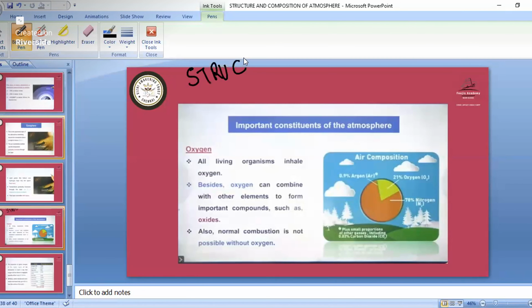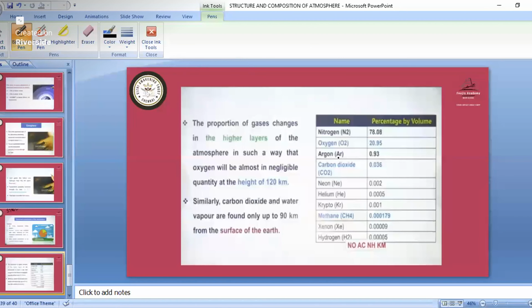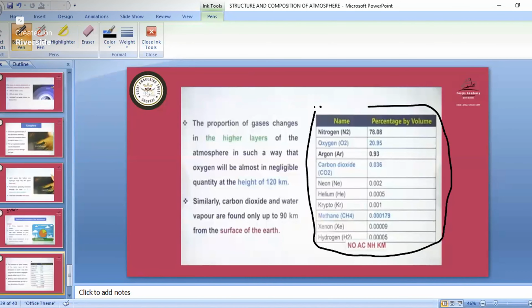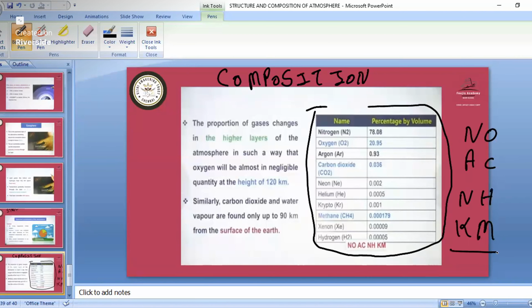Okay. So now we'll study about the composition of atmosphere. So remember all this: how much amount of particular gases are present in our atmosphere. So this is about the composition of atmosphere. So remember this formula: NO AC NH KM. No means nitrogen.